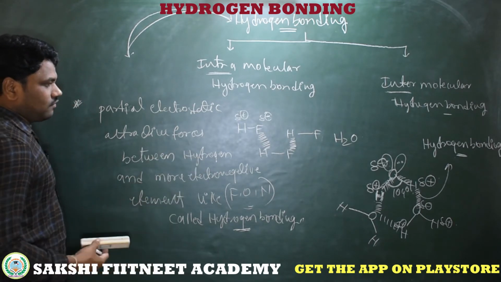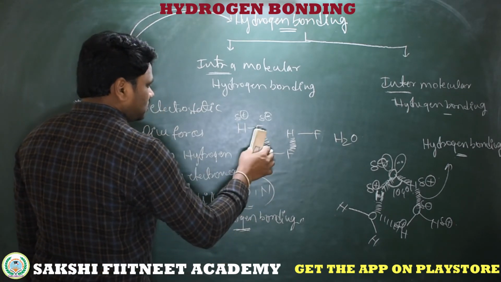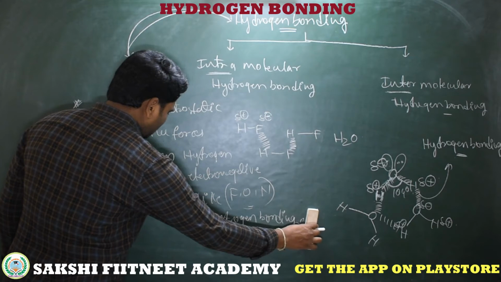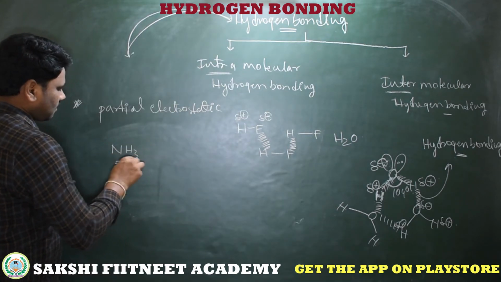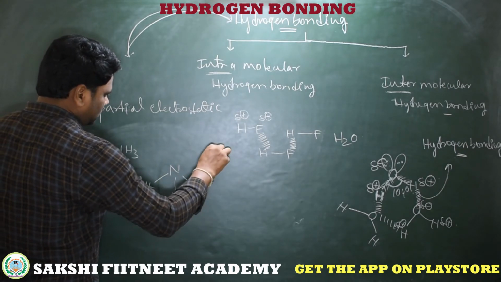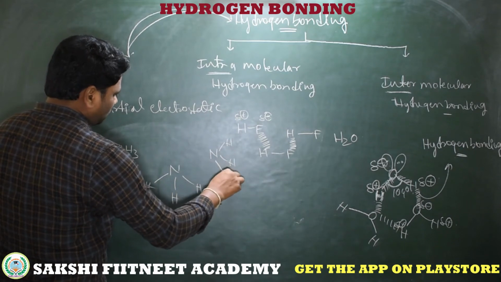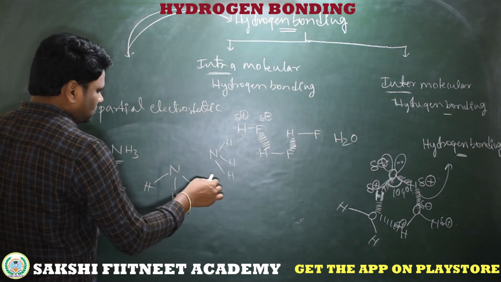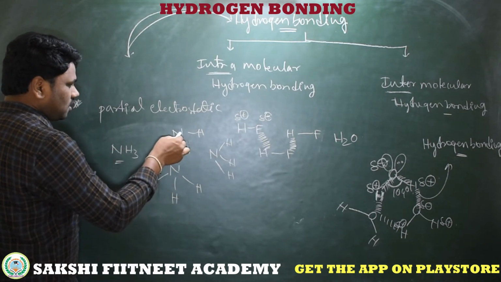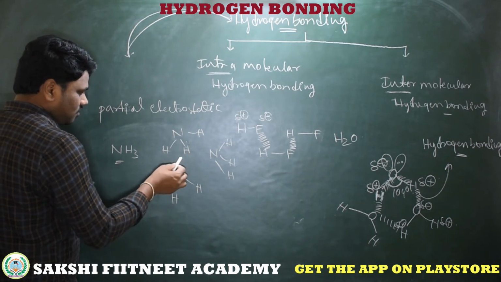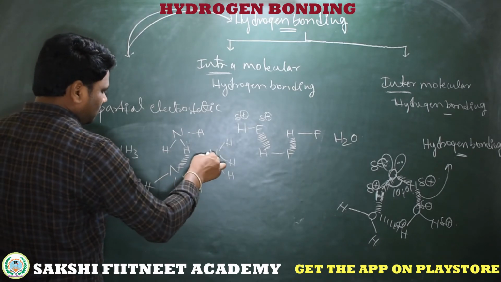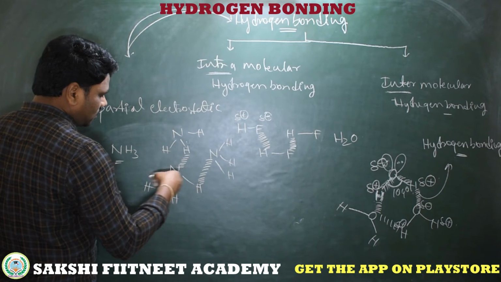This makes the compound a liquid or a solid, based on the temperature and the magnitude of that hydrogen bonding. Here I am taking another example, liquid ammonia, that is nitrogen bonded to 3 hydrogens covalently. Each nitrogen is bonded to 3 hydrogens. Simple. Here I am taking another molecule. This is a partially positive hydrogen and a partially negative nitrogen. This partially positive hydrogen makes an attraction with the partially negative nitrogen of the other molecule.